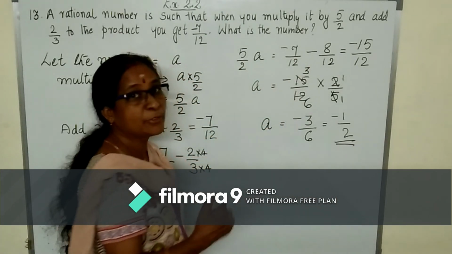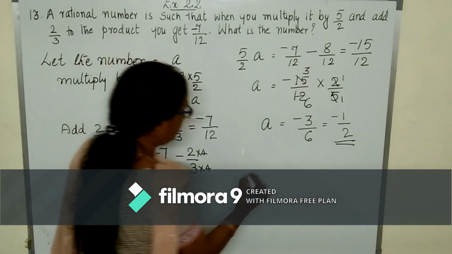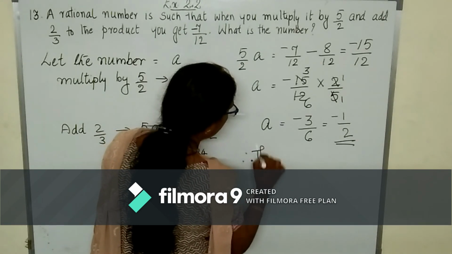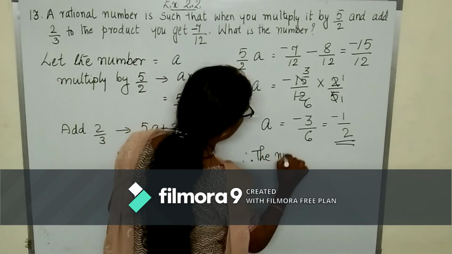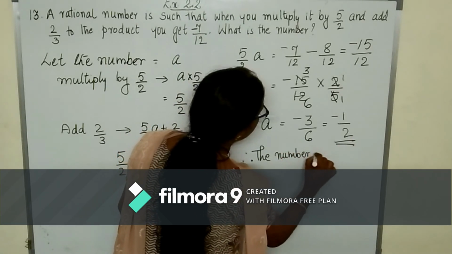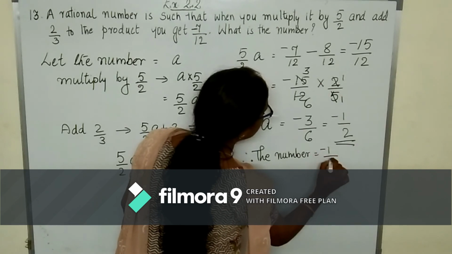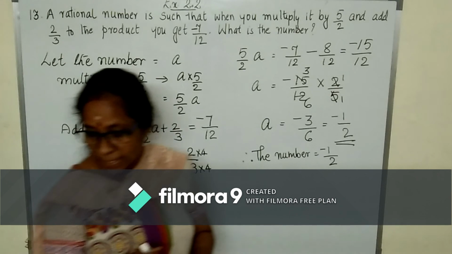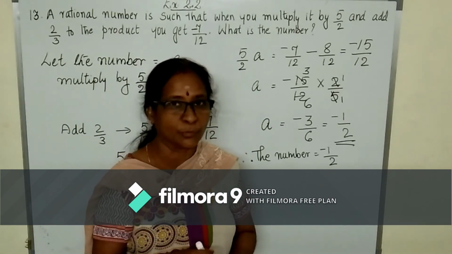What was the number that you thought of? The number we thought of. Therefore, the number is minus 1 upon 2. What was the number? Minus 1 upon 2.